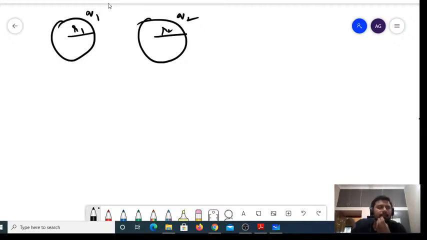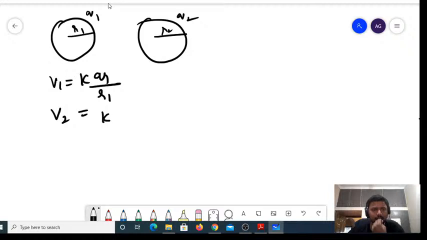If I have two spheres of radii R1 and R2 having the charges Q1 and Q2, then the potential V1 would be equal to K into Q1 divided by R1, right? In a similar way, potential V2 is equal to K into Q2 divided by R2, right?